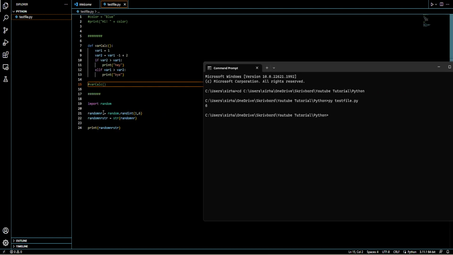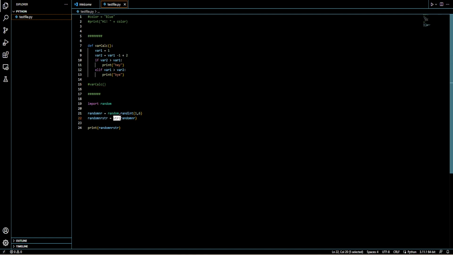Basically, what random does, we don't really have to go over it, but since I chose this specific package, random can do random choices from a list, or choosing a random number from 1 to 6. And str stands for string, and it makes any number, for example, into a string, so you're able to print it or put it in a string statement.